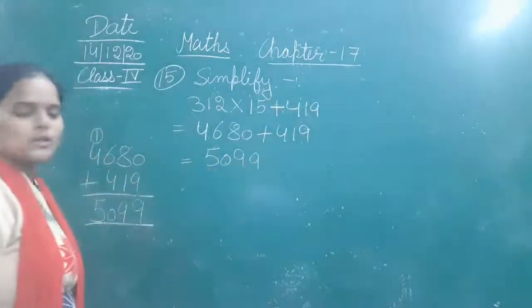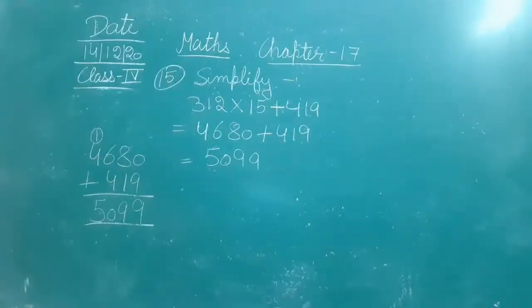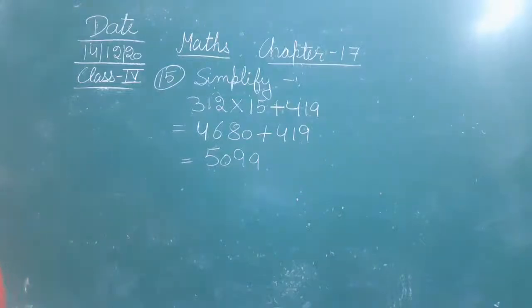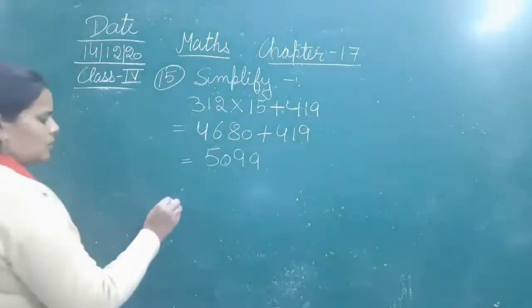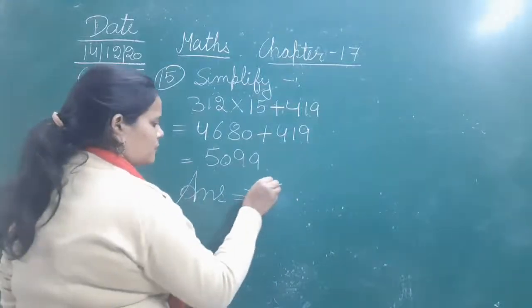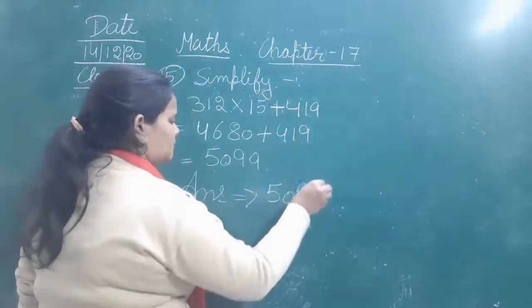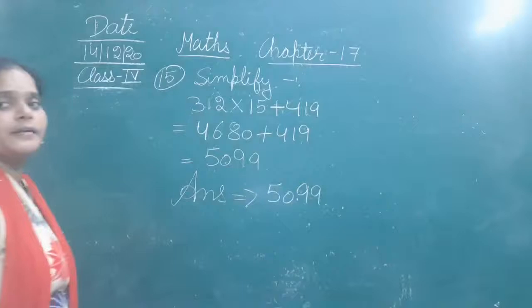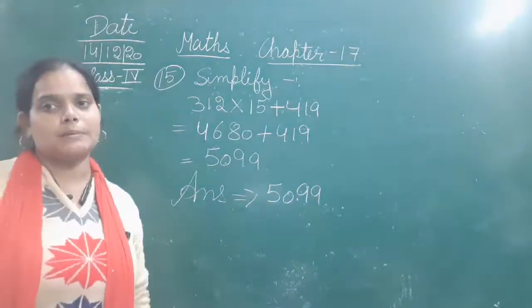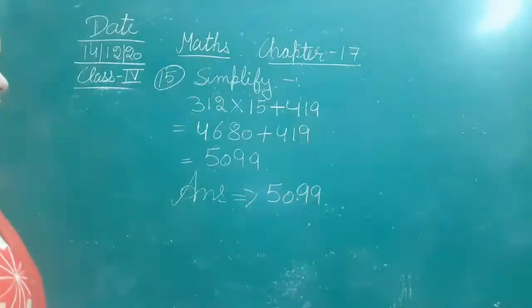So after doing the simplification, we got the answer, 5099, and we are going to write the answer separately. Answer is equal to 5099. Don't forget to write the answer separately after doing the calculation.